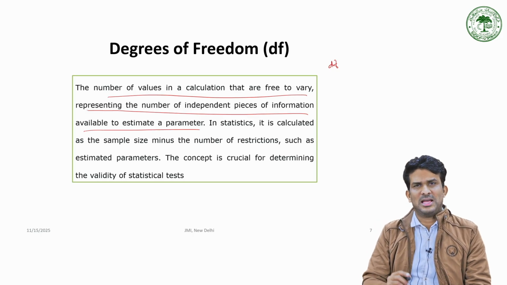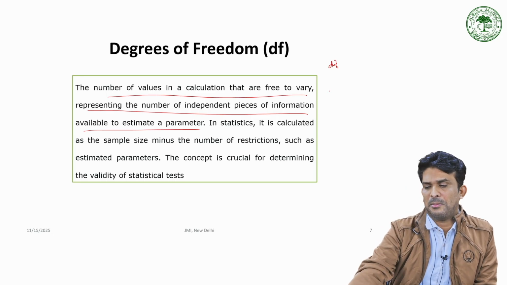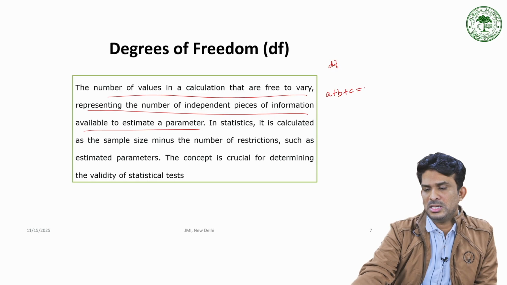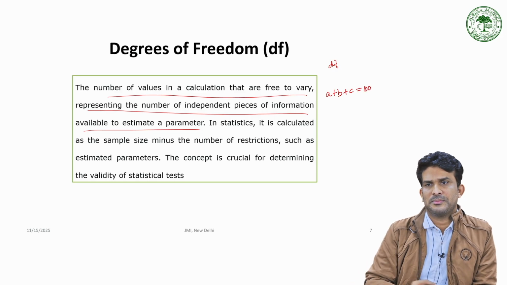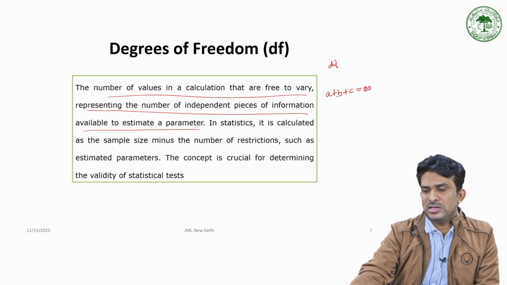How do we do that? Let me explain in layman's language. For example, you have a condition like a plus b plus c is equal to 100. Here, how many observations do you have? 1, 2, 3: a, b, c. So n is 3.